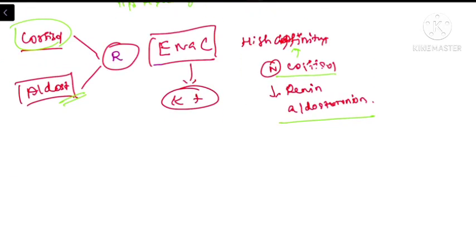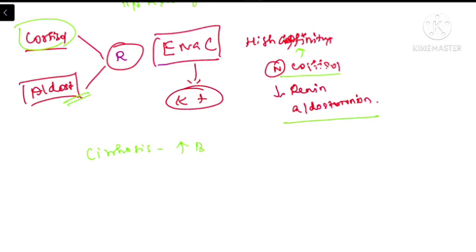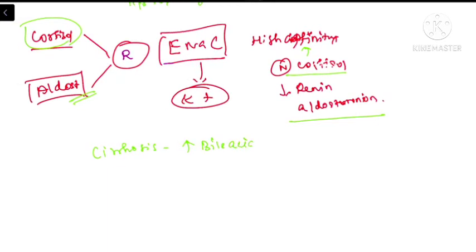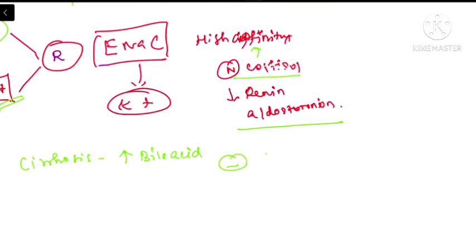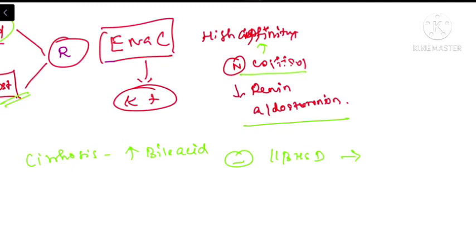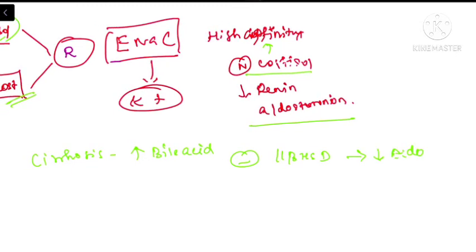For example, in patients with cirrhosis, there will be an excessive level of bile acids which inhibit this 11-beta hydroxysteroid dehydrogenase enzyme. So these patients will have a reduced level of aldosterone, but there will be excessive activity of cortisol. So these patients will have hypokalemia as well as metabolic alkalosis because of the hypokalemia.